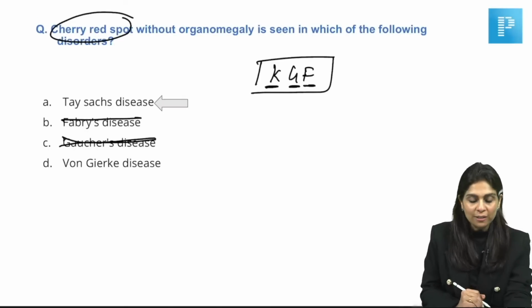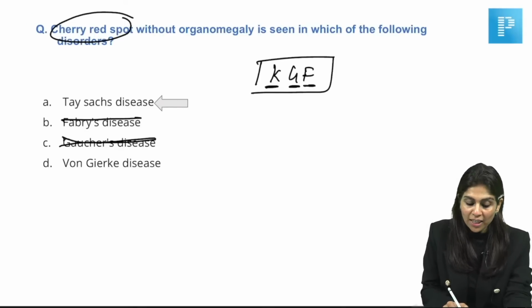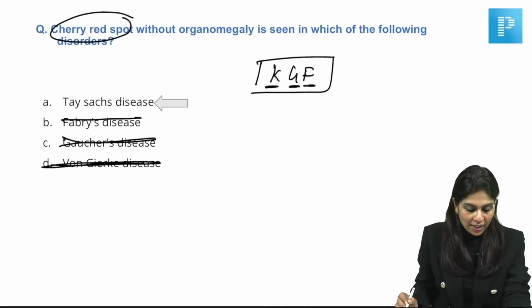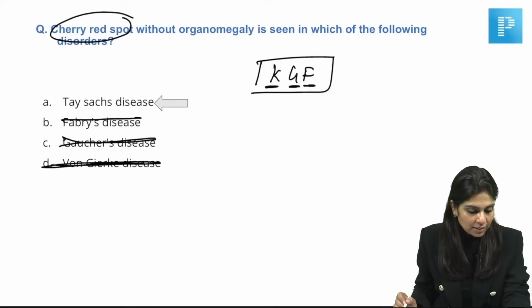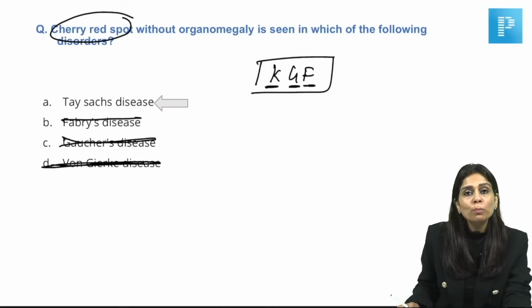Fabry's can be excluded. Von Gierke's disease has got nothing to do with cherry red spot, right? Also, Von Gierke's disease will present with organomegaly and hepatomegaly. So, the answer here is Tay-Sachs disease. Yeah, the only lipid storage disorder with cherry red spot without any organomegaly would be Tay-Sachs disease.